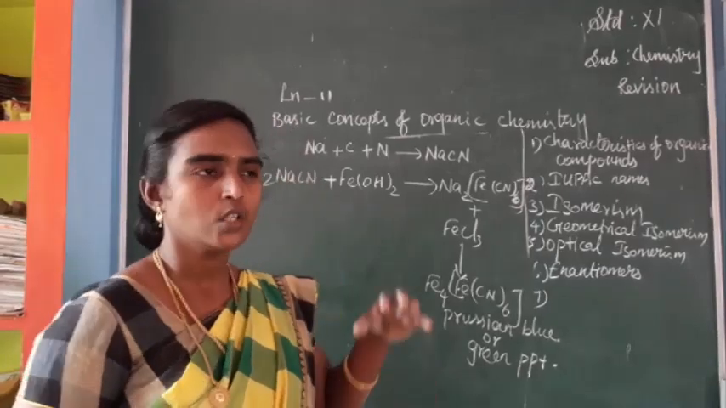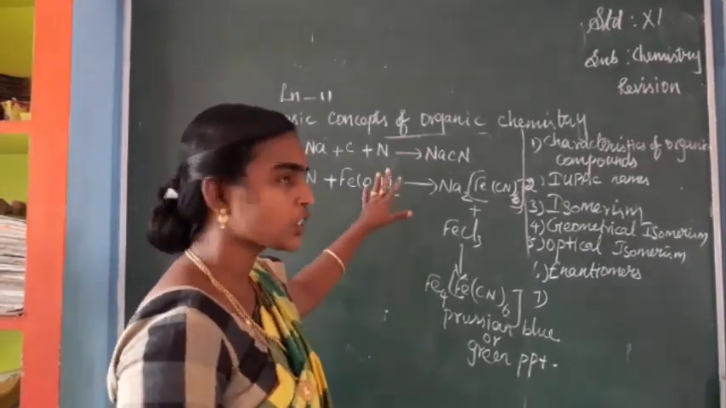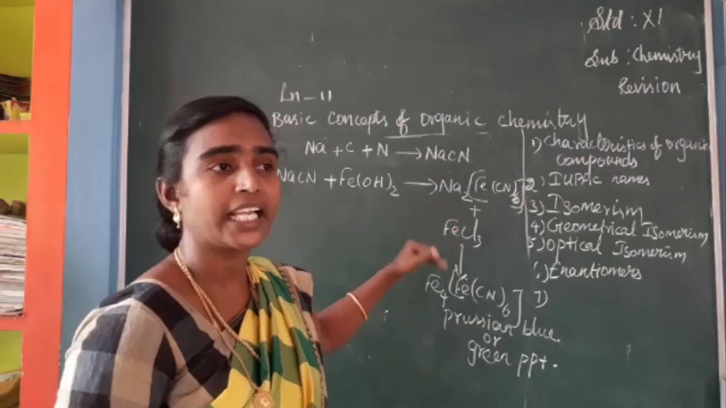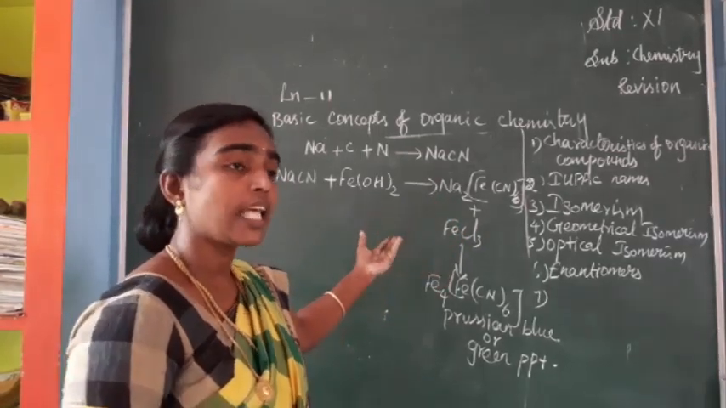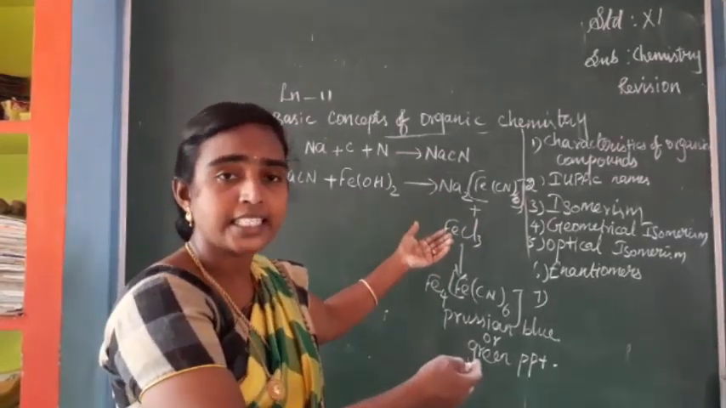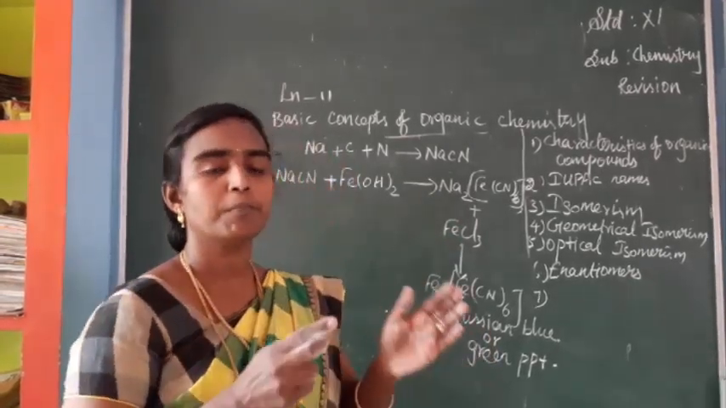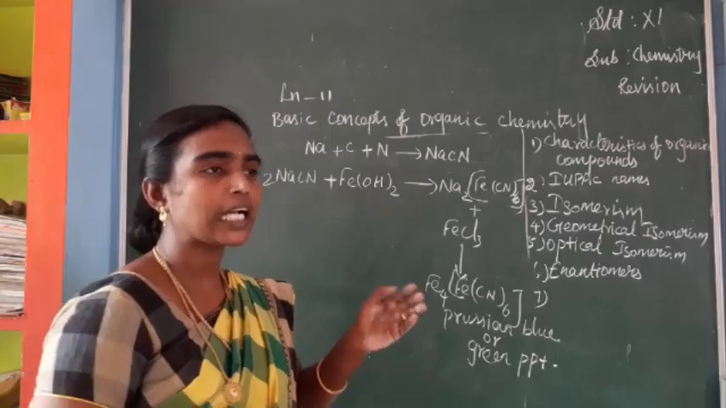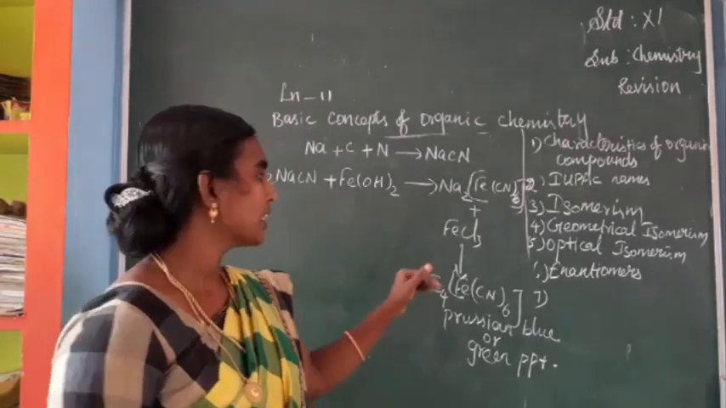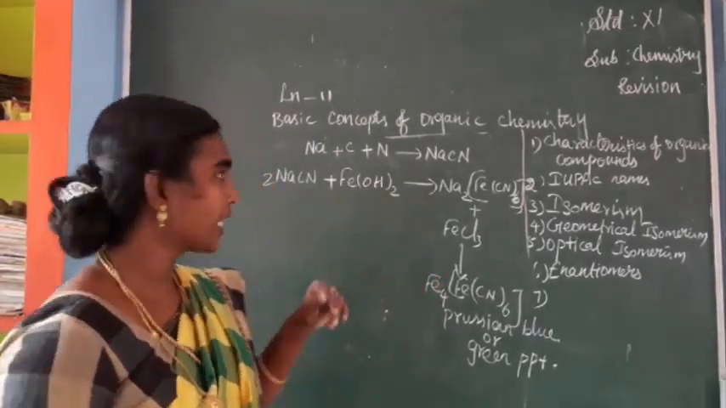Have you understood? I am explaining only detection of elements, under that, detection of nitrogen. If sulfur is present along with nitrogen, the color of the precipitate will be blood red. So from the color change we can detect the particular element. Once again I am repeating.